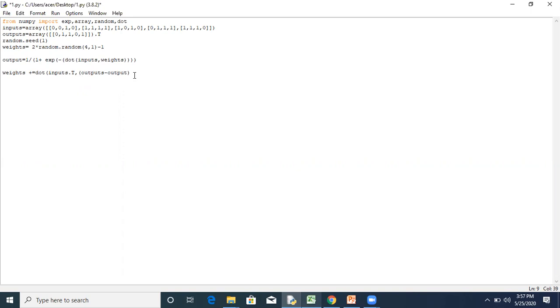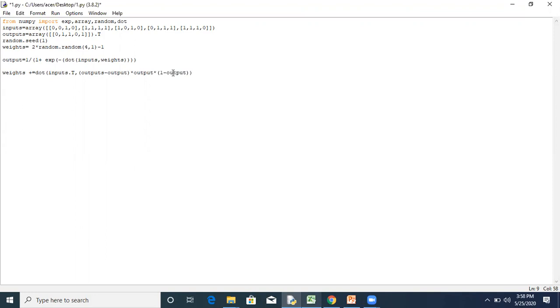The derivative is given by output multiplied by 1 minus output. So this is how we modify or adjust the weight.